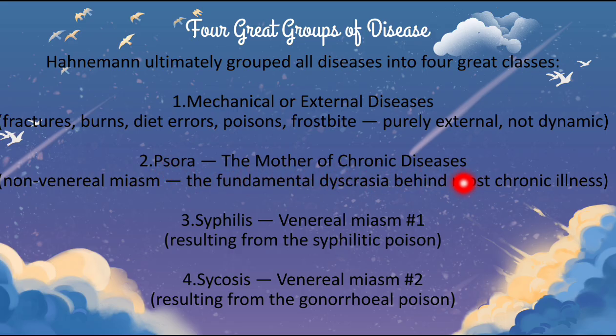Second one, psora. Psora, the mother of chronic disease. Non-venereal miasm, the fundamental dyscrasia behind most chronic illness. Third, syphilis, venereal miasm number 1, resulting from the syphilitic poison. Number 4, what was it? Psychosis, venereal miasm number 2, resulting from the gonorrheal poison. So these are the 4 great classes: mechanical external disease, psora, syphilis and psychosis.